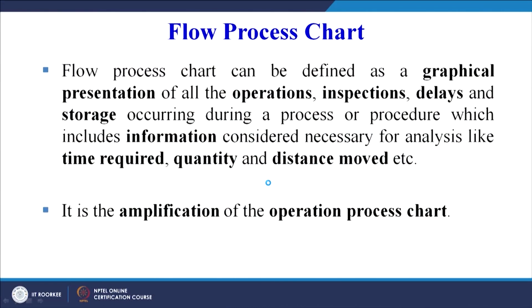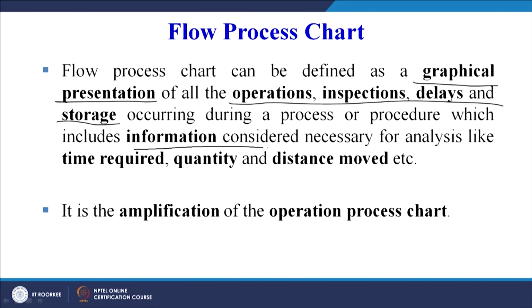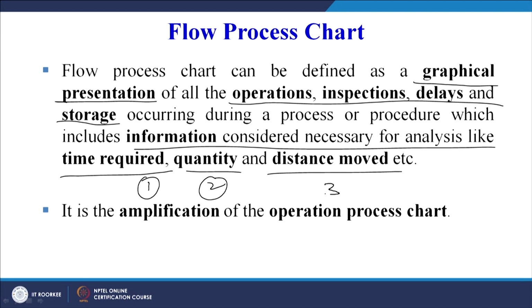A flow process chart can be defined as a graphical presentation of all the operations, inspections, delays and storages. I must add transportation also, occurring during a process or procedure, which includes information considered necessary for analysis, like time required, which is the first information, quantity that we are handling and distance moved.